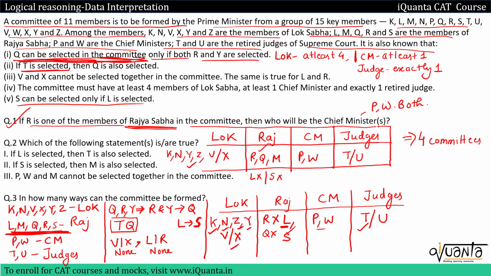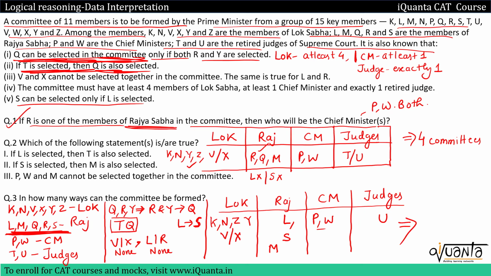If I talk about this judge T now, we were given that if T is selected, then Q is also selected. So that means T and Q will be together, but since here we do not have Q, we will not have T. So selection of judge T is not possible here. Only judge U will be selected. In Rajya Sabha we have only one member that can be included, that is M. So let me put M over here. So that's it. We have a committee of 11 people now.